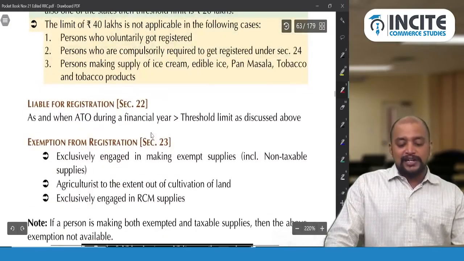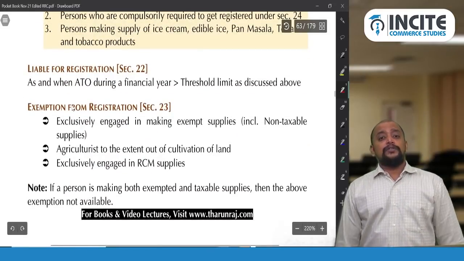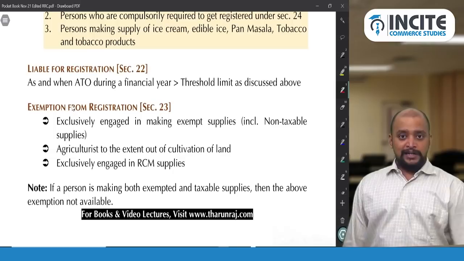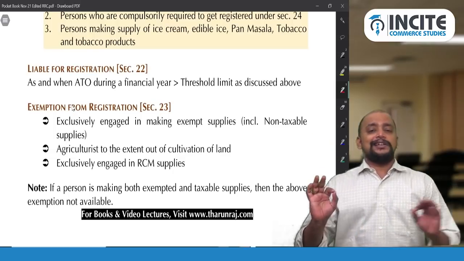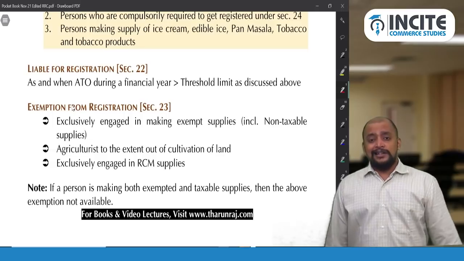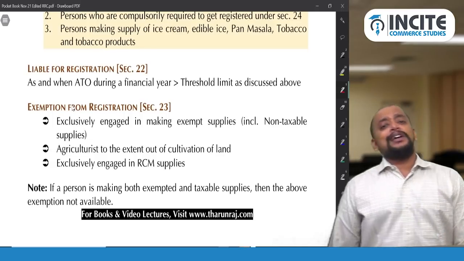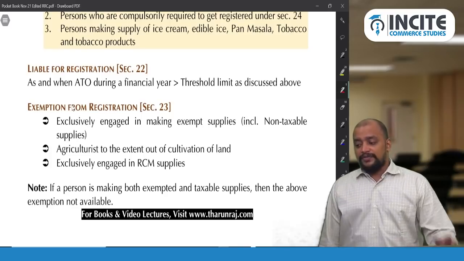So this is about section 22. Section 22 says, as and when aggregate turnover during a financial year exceeds the threshold limit, as discussed above, that person is liable to get registered. Then exemption from registration is given in section 23. So few people, whatever may be their aggregate turnover, are exempted from registration.